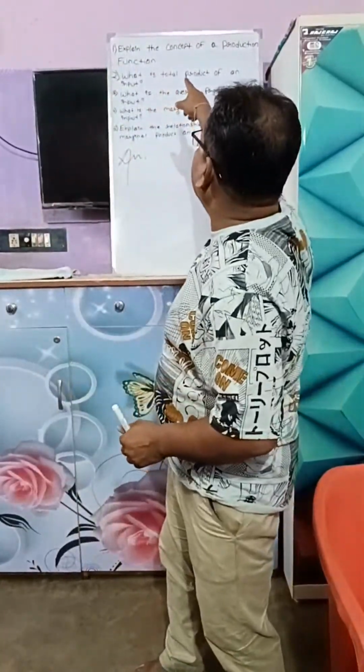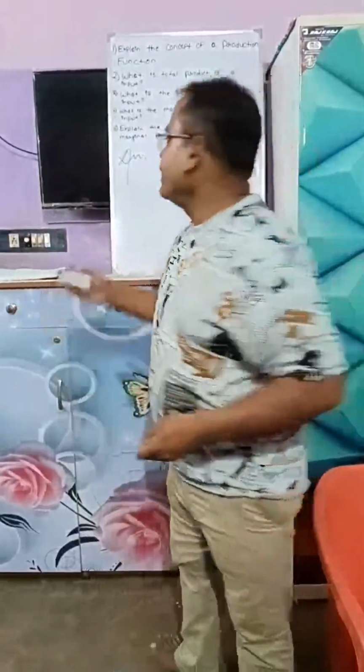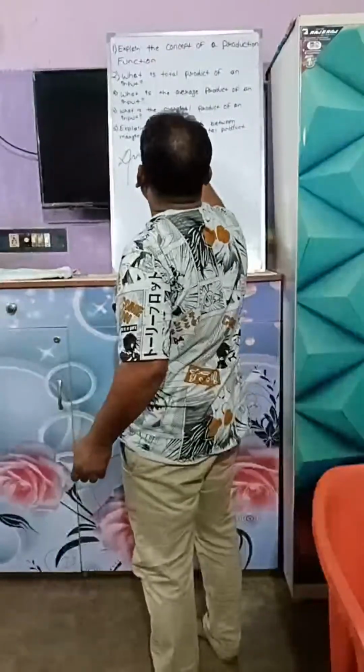What will you write? Explain the concept of a production function. What will you write first? A production function shows the relationship between inputs like labor, capital, land, machine, and the output produced. What have we written first? A production function.